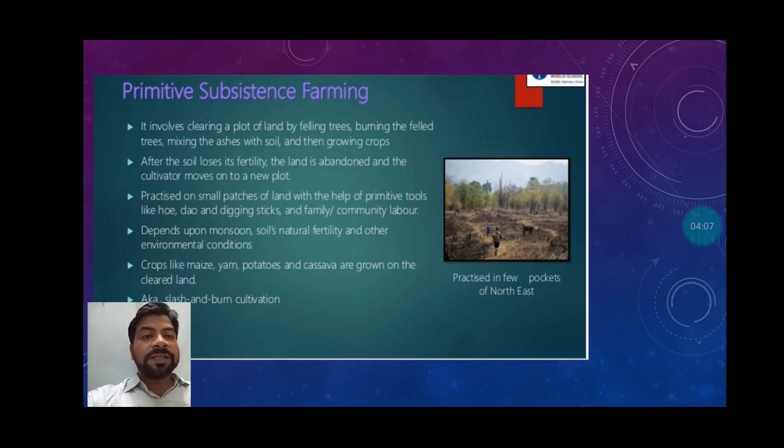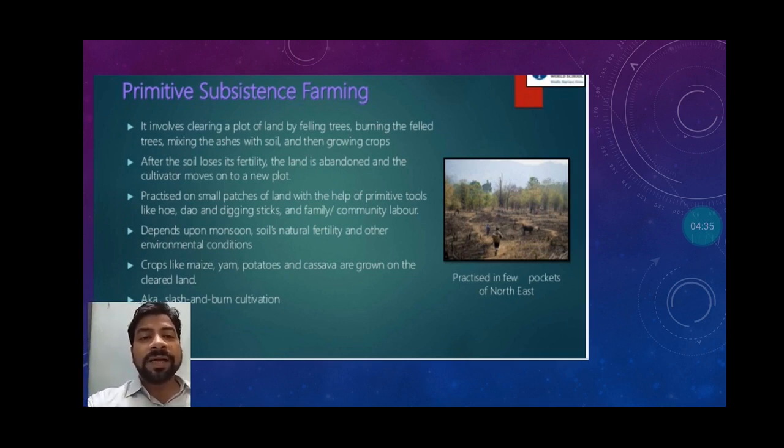It is practiced on small patches of land with the help of primitive tools like the hoe, dao and digging sticks, and family and community labor. Farmers are not bringing in labor from outside because they are cultivating only for the sustenance of life. It depends upon the monsoon, natural soil fertility and other environmental conditions. Farmers do not apply fertilizers because they don't have enough money.